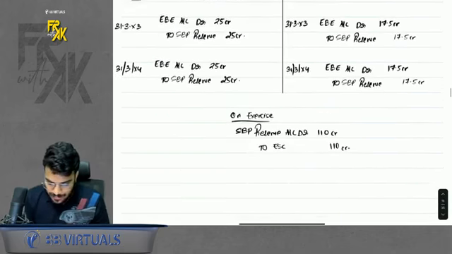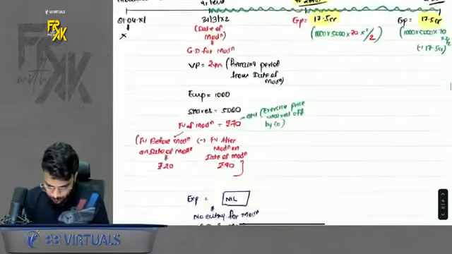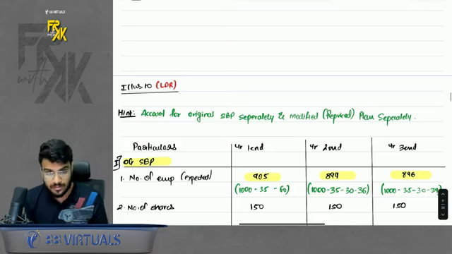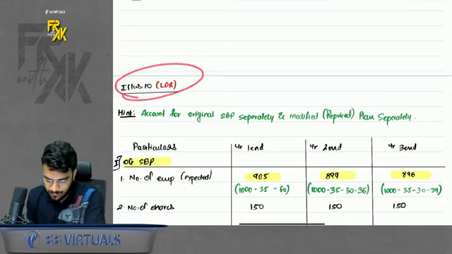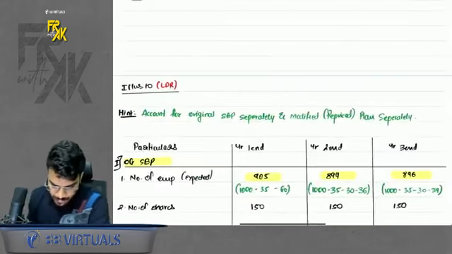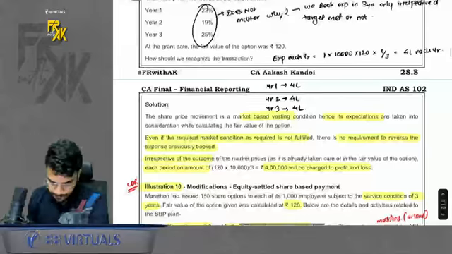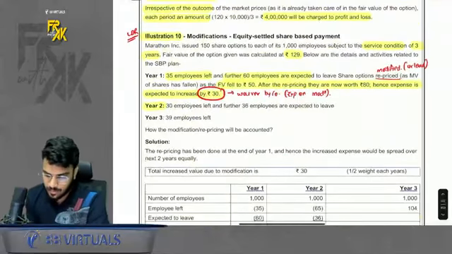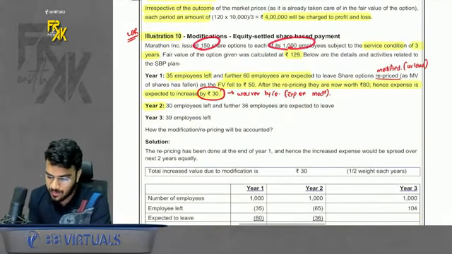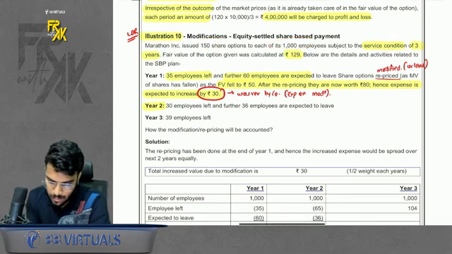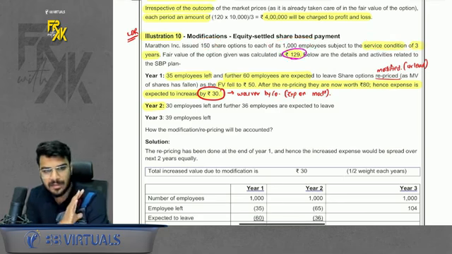Okay. If you see closely, we will do one question also to understand this better. Illustration number 10 we have. Now what was there in illustration number 10? So there are 150 shares, 1000 employees, service condition 3 years. Normal plan is as per 129 rupees. That is the original plan.